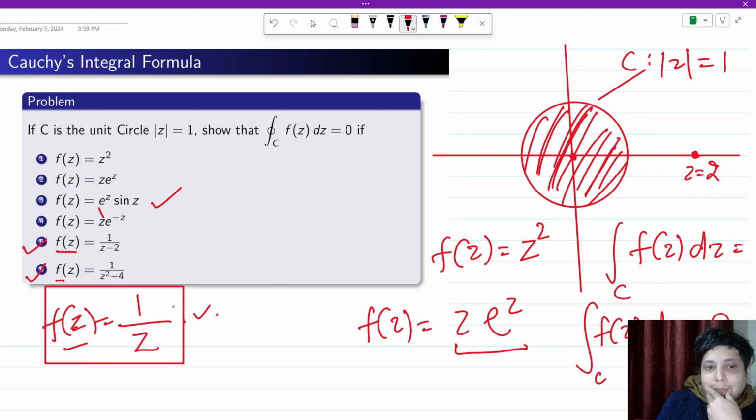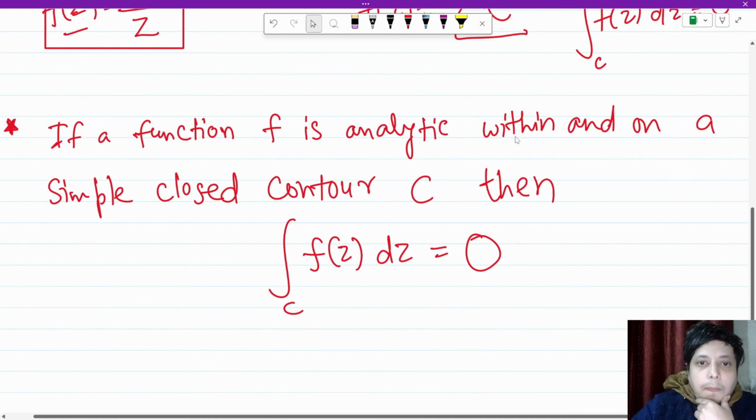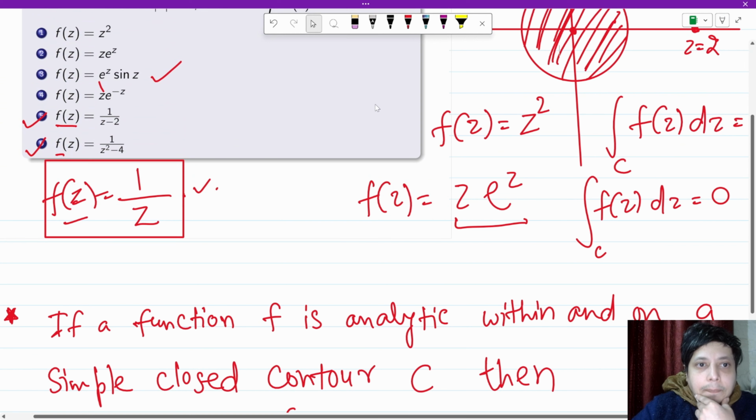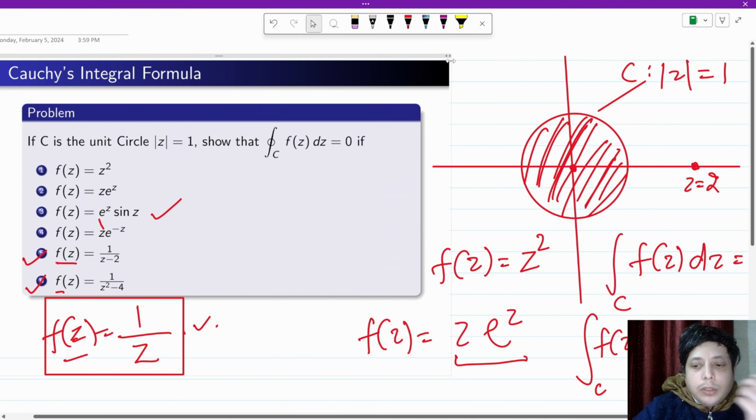So we cannot directly say from this result that the integral over C of f(z) dz over this closed contour is equal to 0. ठीक है, तो इसी को करने के लिए एक और थ्योरम आई है, Cauchy integral theorem, वो हम पढ़ते हैं next उसमें.